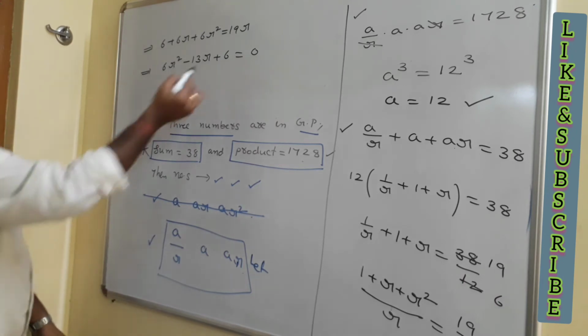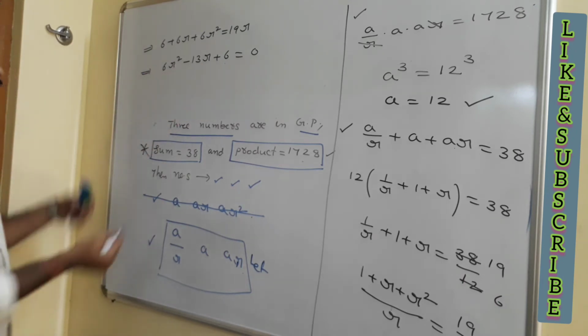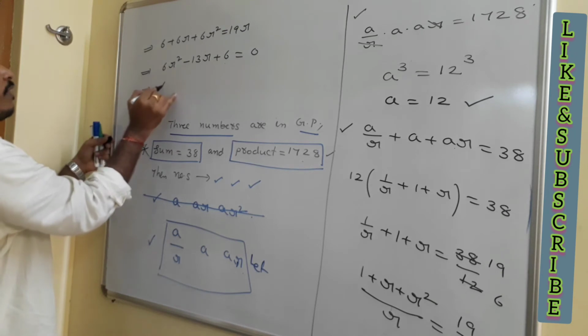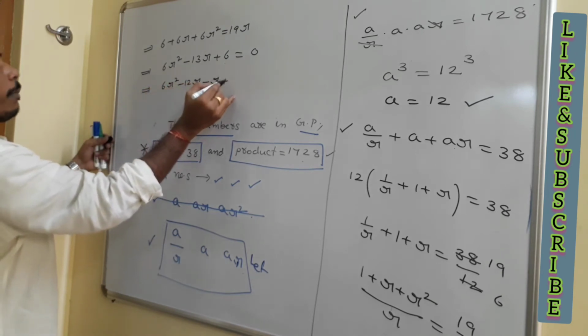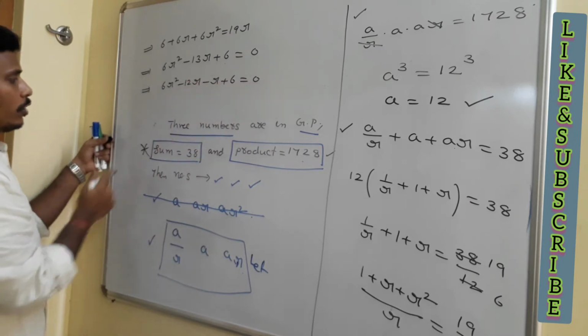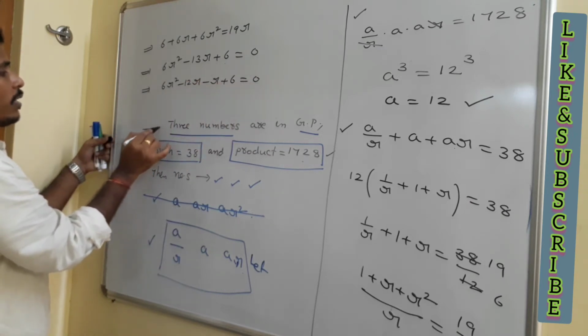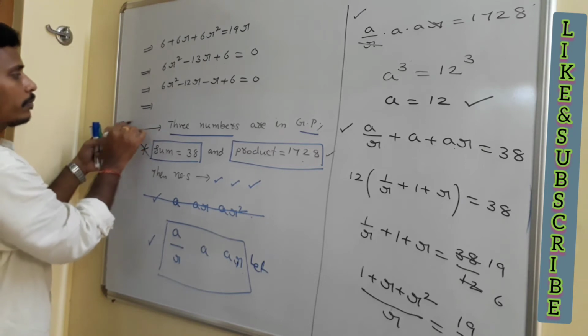Now if you look at this, 6 times 6 is 36, right? So you need to do certain factorization. 6r square minus 12r minus r plus 6 is equal to 0. And if you move with the cancellation, how does it become?